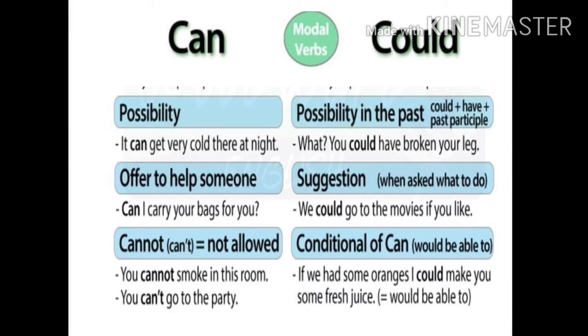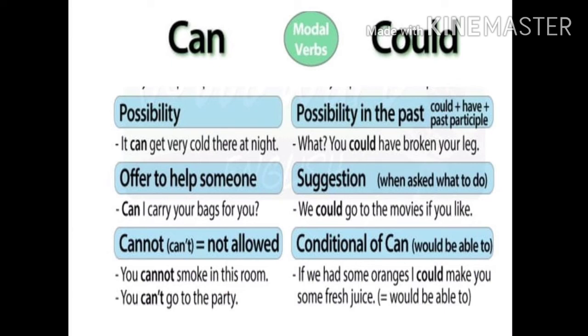The next usage is to denote possibility. Children, both can and could can be used to denote possibility. Look at the difference here. It can get very cold there at night. Here, instead of using may to denote possibility, you are using can. So it is correct to use can to denote possibility, children.